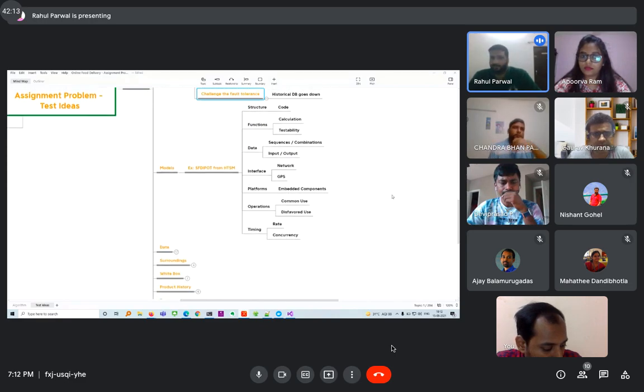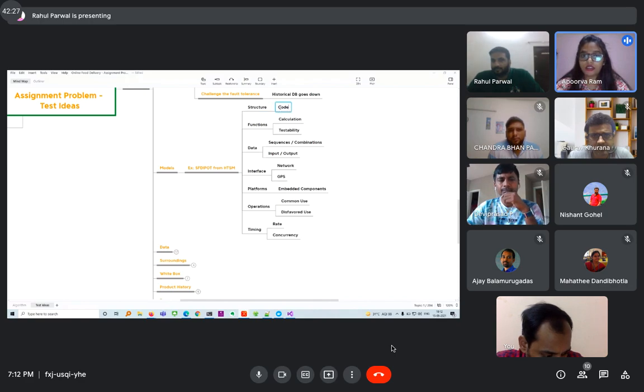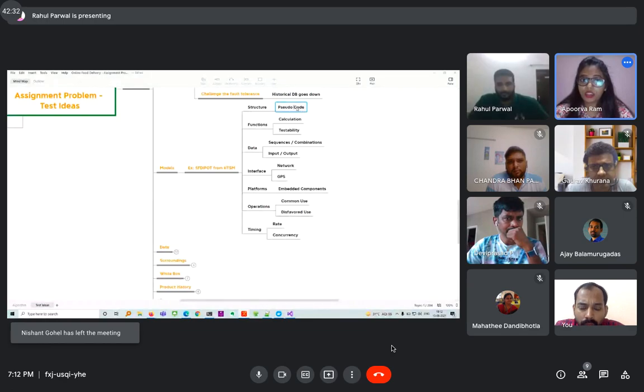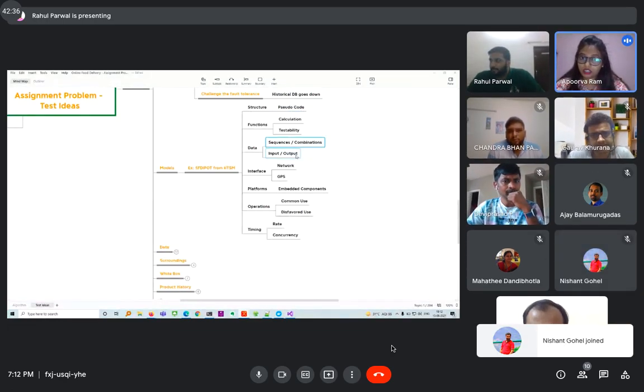Okay, so next, model, Apoorva, you can take up. Yeah. So the model that we have considered here is SFDIPOT from HTSM. For structure, we are considering the code where we have the algorithm. For function, we are considering the calculation of time and the testability. Data is the different sequences or combinations that we can test, and the input and output values.